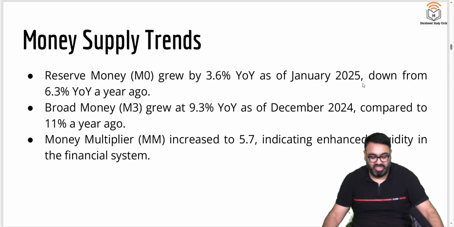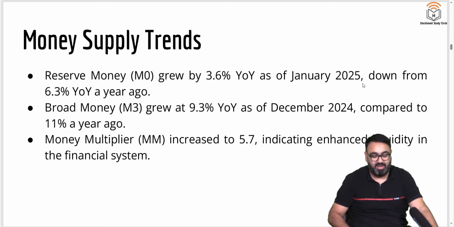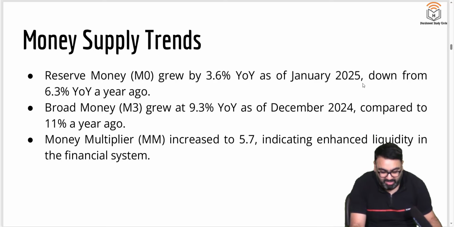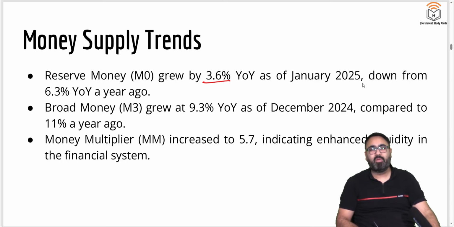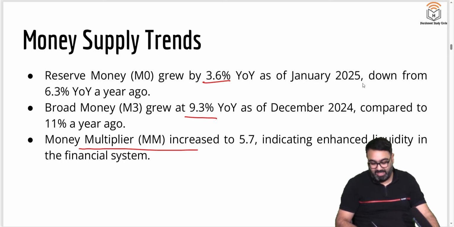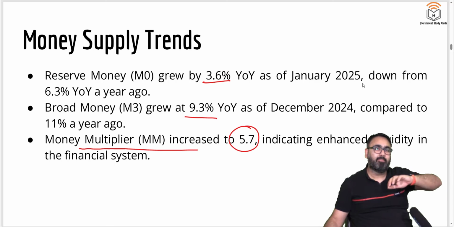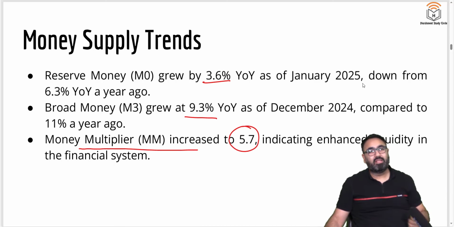About money supply, what changed? So there are important terms that you would know in economics. First, reserve money, which is called M0, it grew by 3.6%. Broad money, which is M3, it also grew by 9.3%. And then money multiplier, MM, which is a good indication of money supply in the market, it also increased to 5.7. So higher money multiplier, higher MM, means that you have more money into the market coming in.